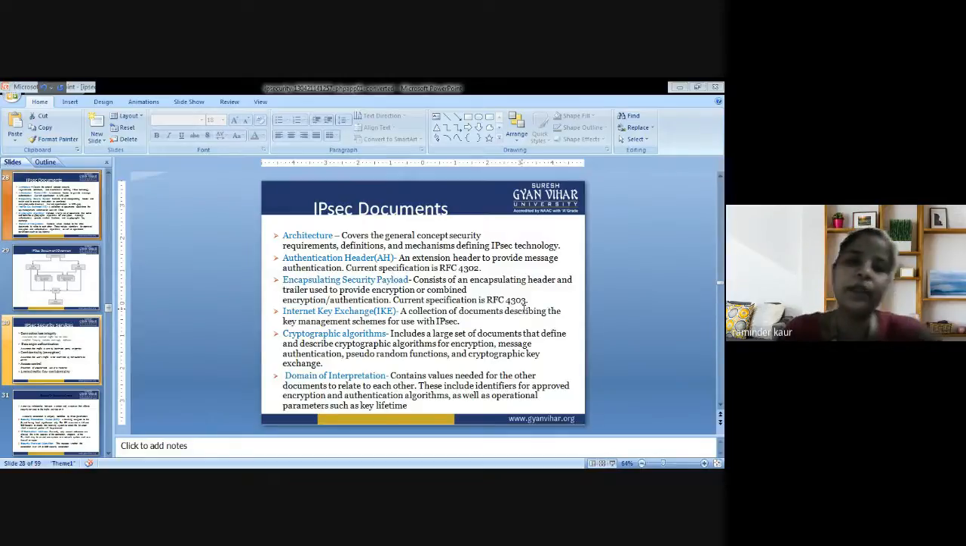Next is domain interpretation. What is domain interpretation? Domain of interpretation contains values that are needed for the other documents to relate to each other. These include identifiers for approved encryption and authentication algorithms, as well as operational parameters such as key lifetime.